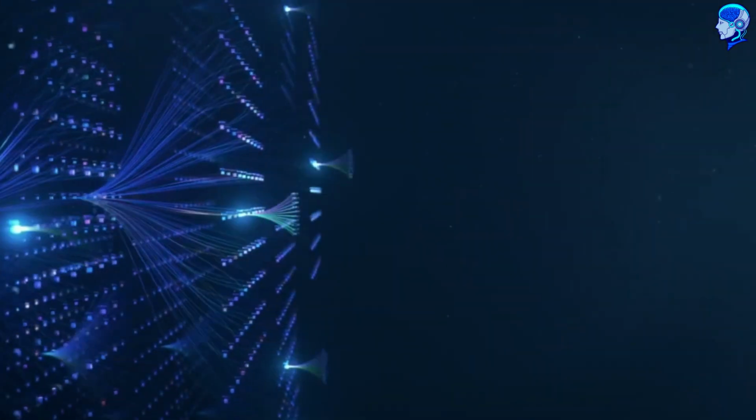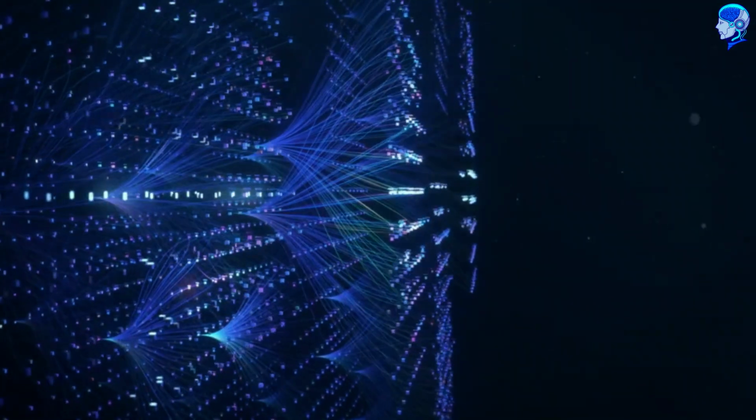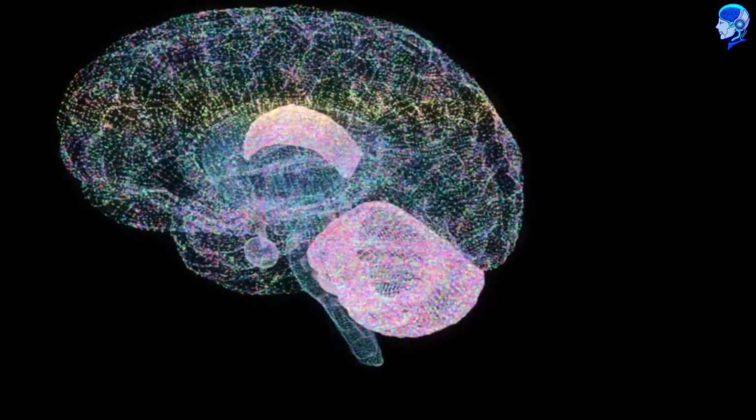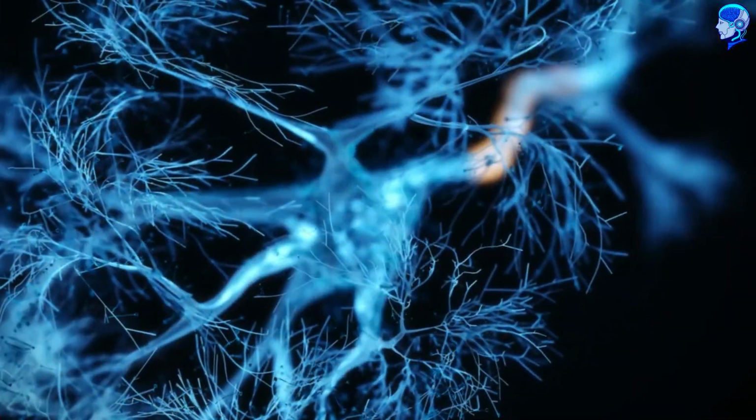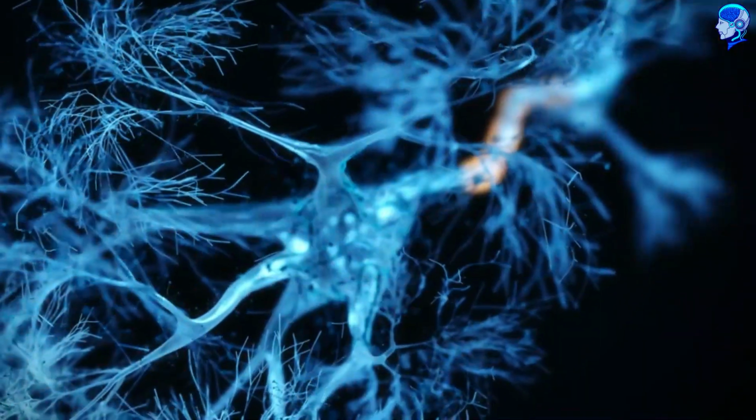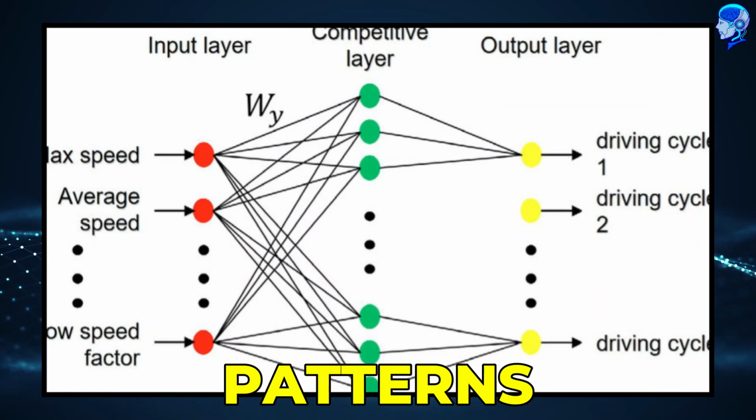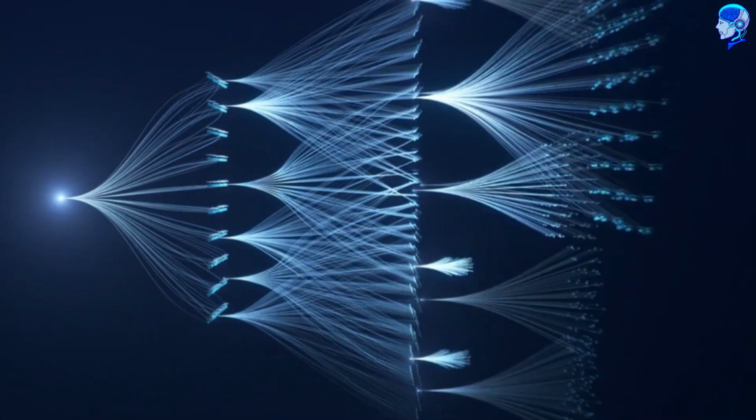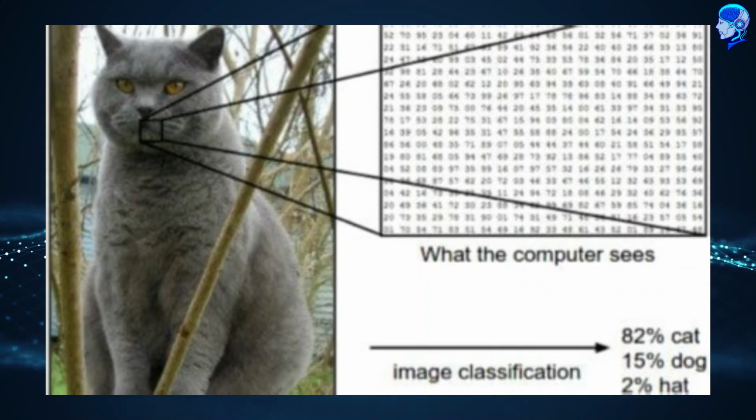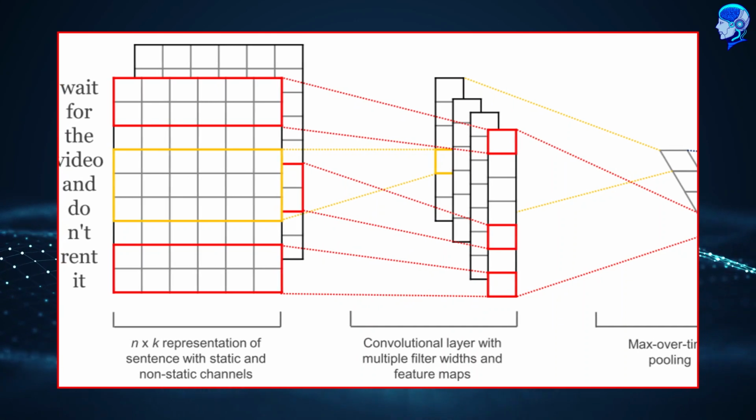Neural networks, inspired by the intricate workings of the human brain, stand as the bedrock of contemporary artificial intelligence. These complex networks of interconnected neurons possess the remarkable ability to learn patterns and relationships from data, enabling them to tackle a myriad of tasks ranging from image recognition to natural language processing.